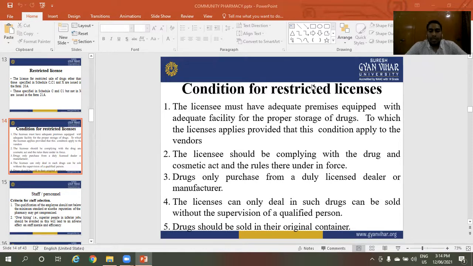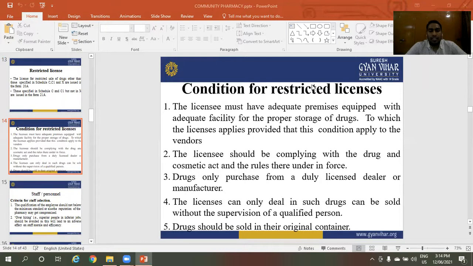The licensee can deal only in such drugs as can be sold without the supervision of a qualified person. Drugs are not sold without the supervision of qualified persons. Qualified person means a pharmacist registered with the State Pharmacy Council and the Pharmacy Council of India.